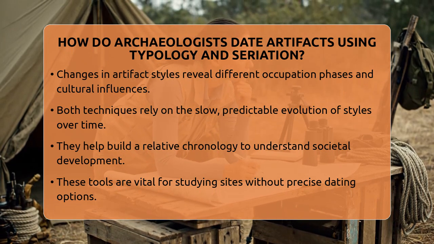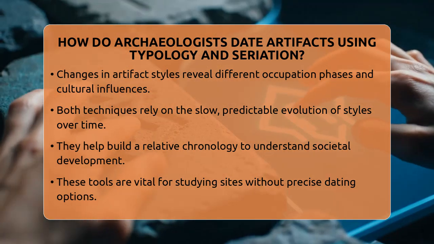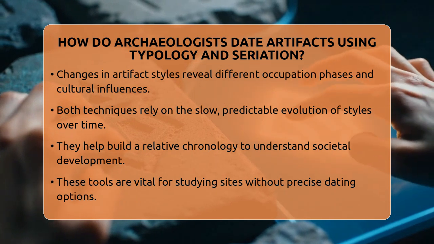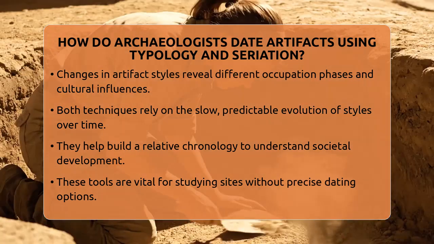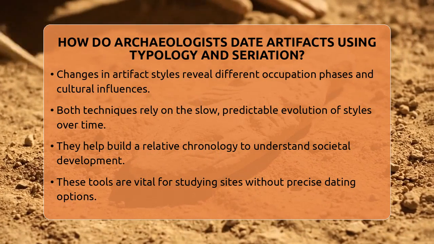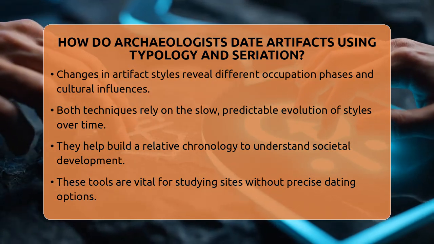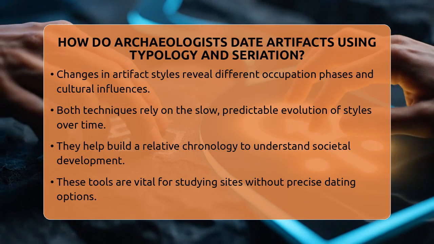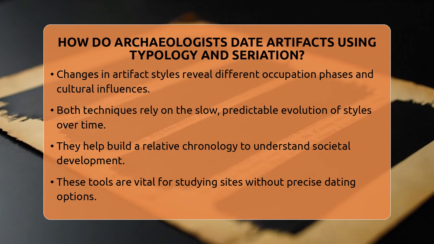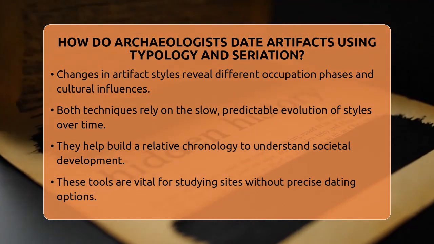cultural influences over time. In urban archaeology, seriation can help order burial goods or household artifacts, showing how a city grew and changed through the years. Both methods rely on the idea that styles and artifact forms change slowly and predictably. By recognizing these patterns, archaeologists can build a relative chronology that helps understand how societies developed and transformed over centuries. These techniques are essential tools in the archaeologist's toolkit, especially when working with sites where precise dating isn't possible.